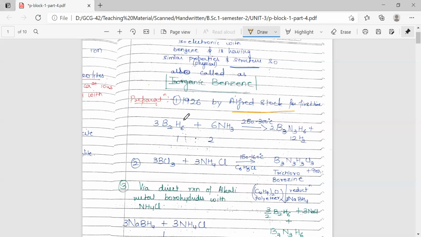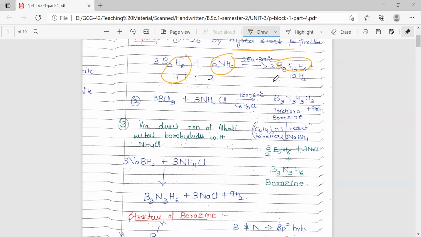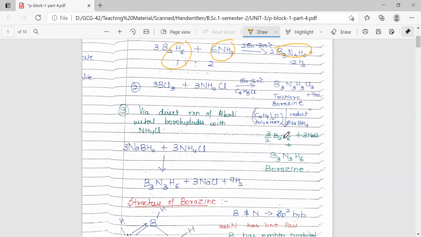For the preparation, diborane was used. Diborane and ammonia were taken in a 1:2 ratio at a temperature of 250 to 300 degrees Celsius, and we get the formation of inorganic benzene, that is borazine. Also, this can be prepared by the reaction of boron trichloride with ammonium chloride in the presence of chlorobenzene at a temperature of 150 to 160 degrees Celsius. And from here we get trichloroborazine, which further is reduced with the help of sodium borohydride in the presence of polyether. And from here, we get borazine along with diborane.